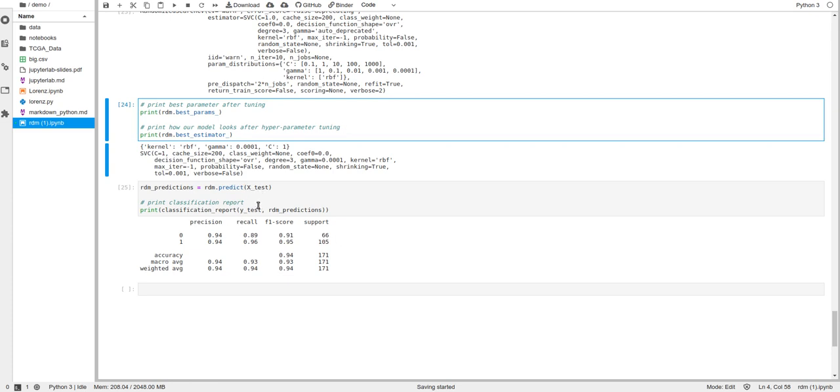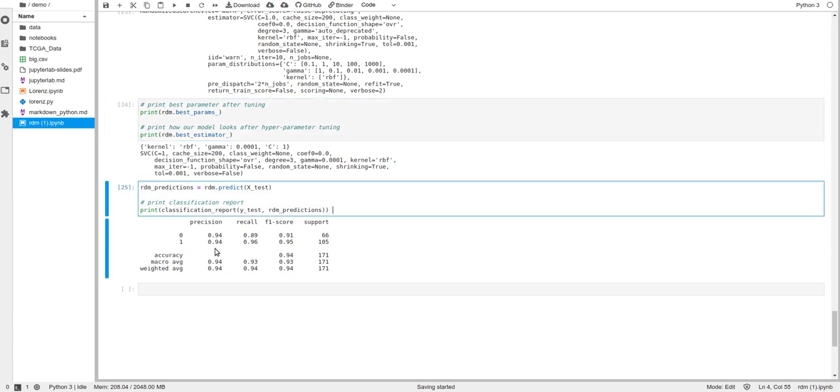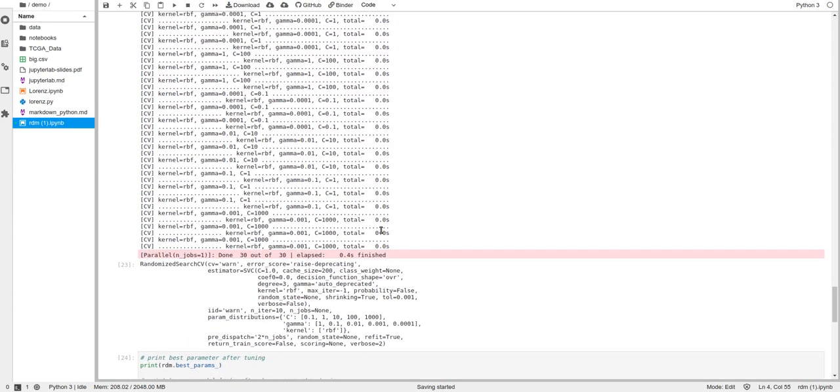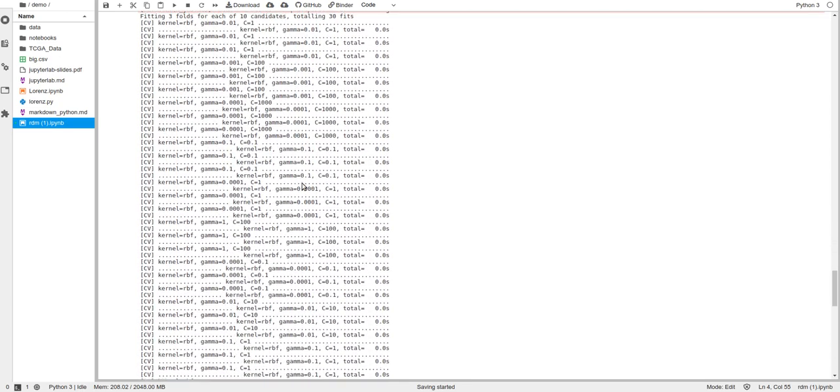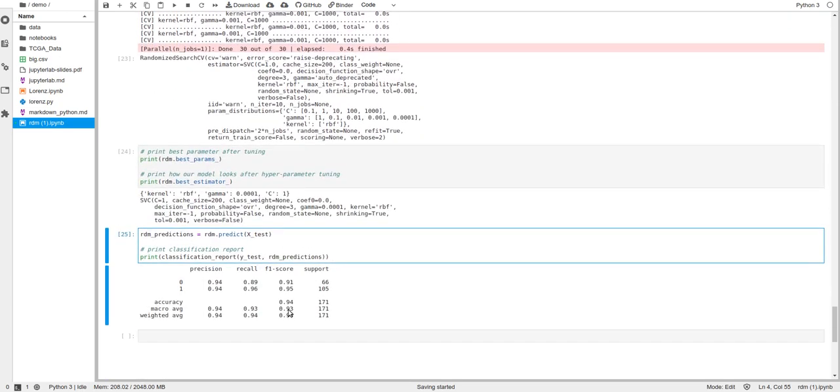Now if we want the score, we will run it and we will see that the accuracy score is 0.94, which is less than grid search. It is a 0.01 difference, but the accuracy level of grid search is more, and the accuracy level of random search is less.